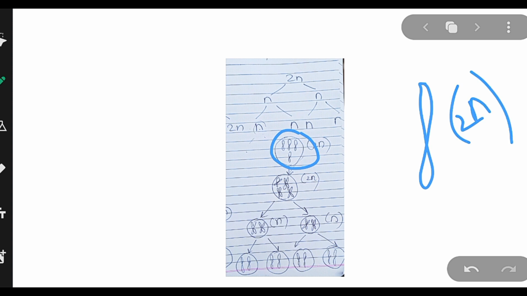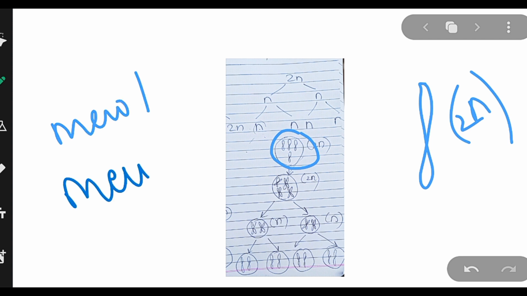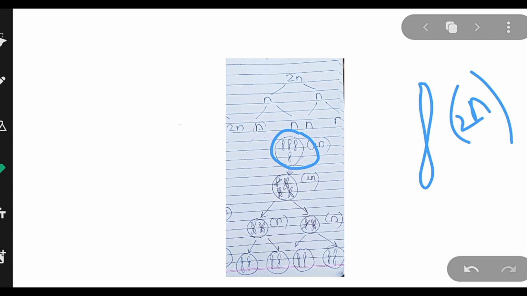Now let me tell you that meiosis takes place in two parts: we have meiosis 1 and meiosis 2. Please try to understand this well. It might look really difficult, but please try.